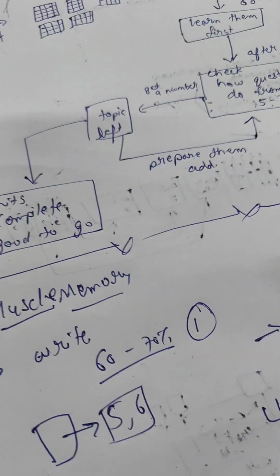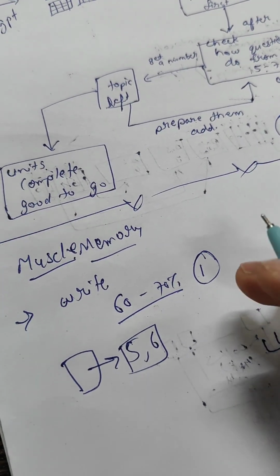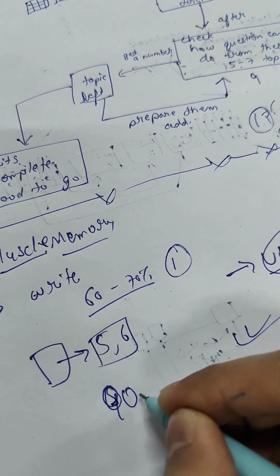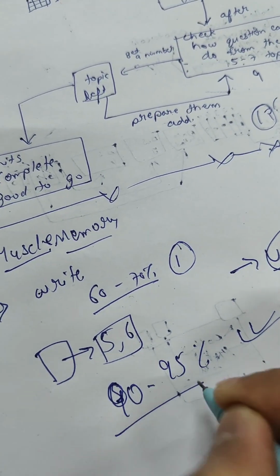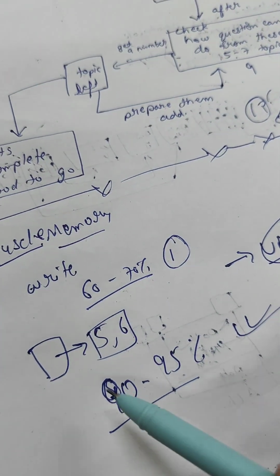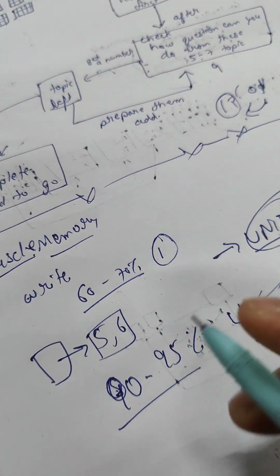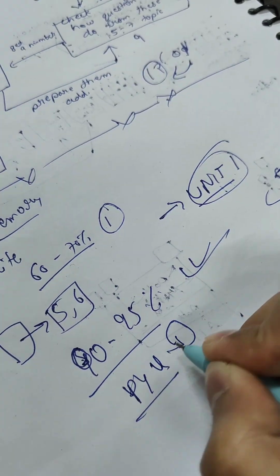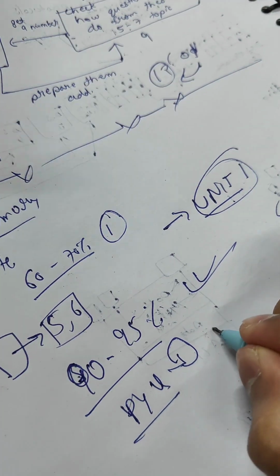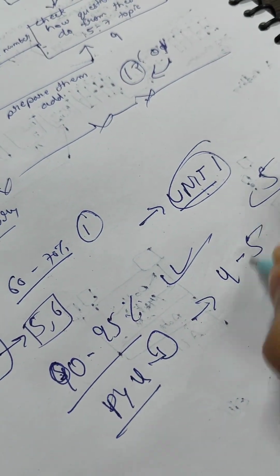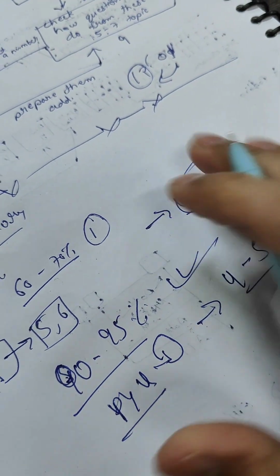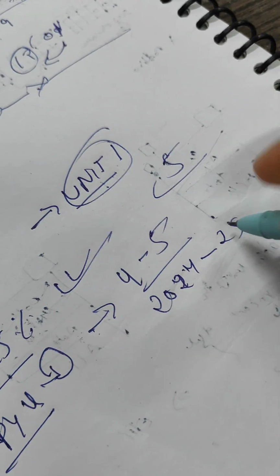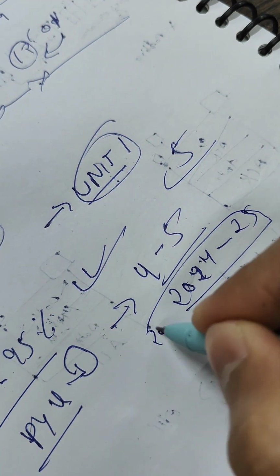After completing all the units, I would be pretty sure that I would score 90 to 95%. I would prepare for 90 to 95% of the exam paper, because this is a trend: PYQs repeat. How many PYQs did I get? I got 4 to 5 PYQs for each subject, from 2024, 2025, or 2023.